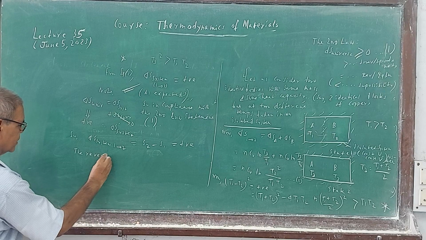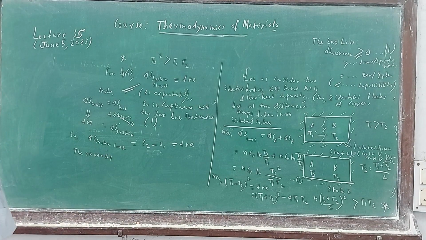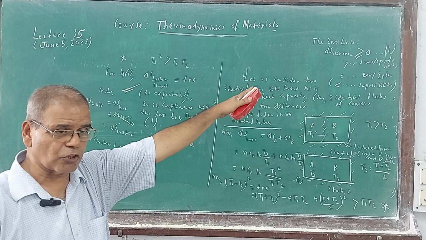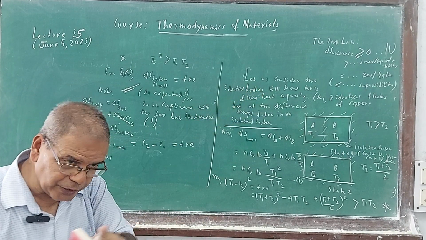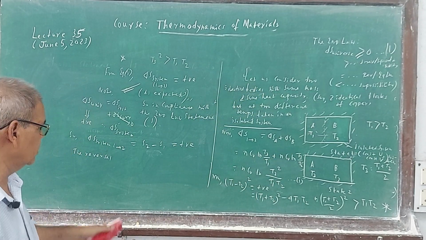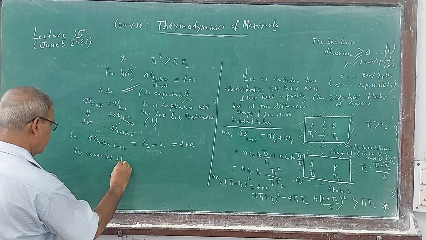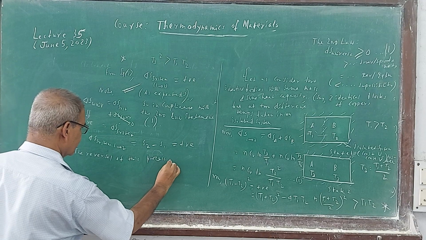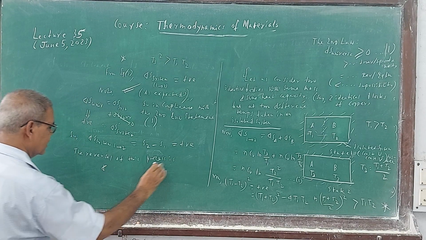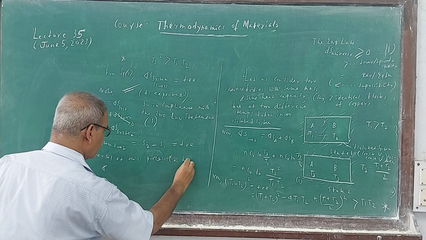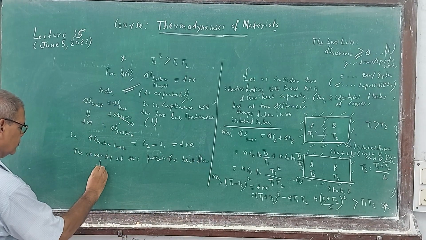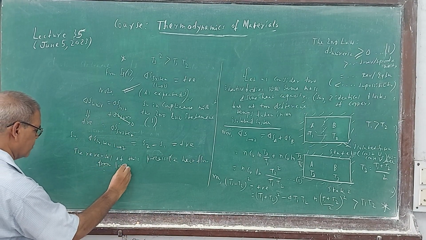Why is it impossible? Heat doesn't ever flow from low temperature to high temperature. Why? The second law will explain. The reversal of this process is heat flow from low to high temperature.